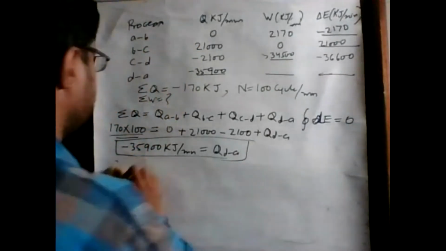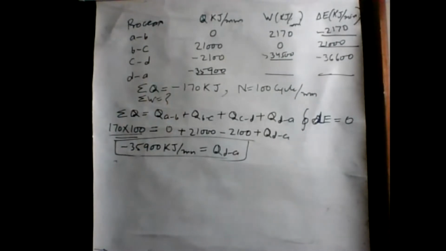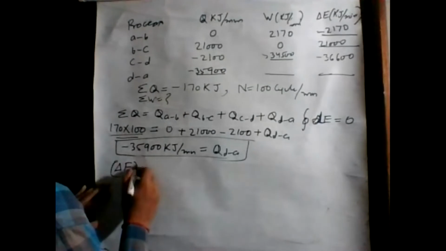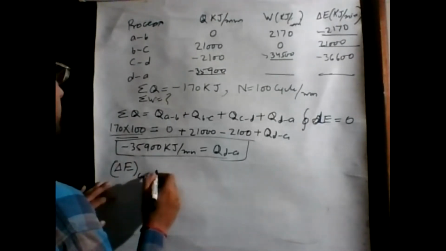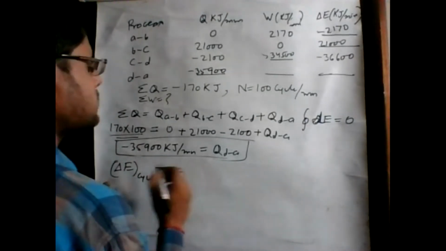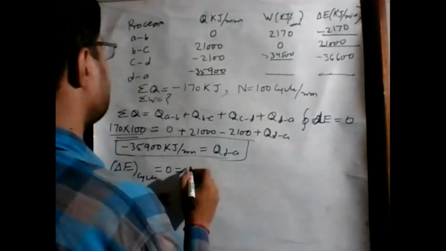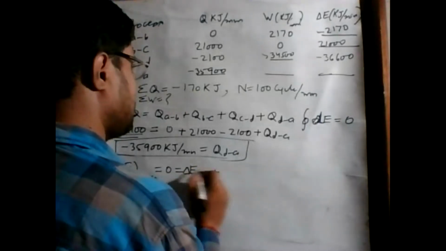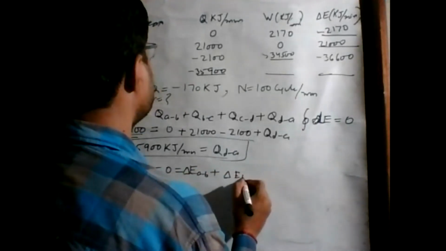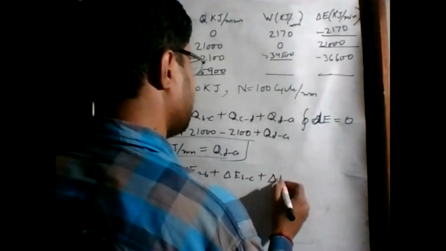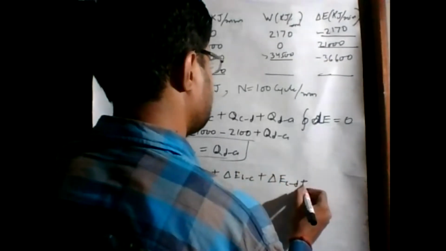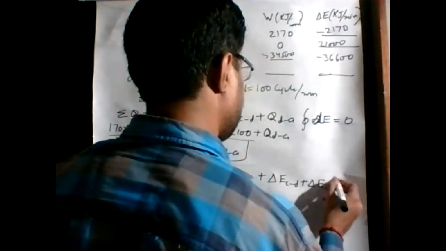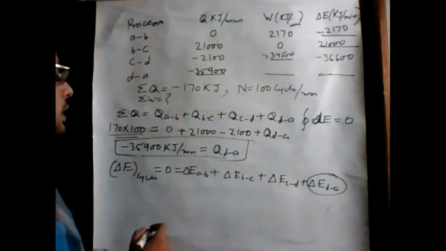So for getting the unknown value in the last term, we use this term: delta E for the cycle is equal to 0, and that is equal to delta E A to B plus delta E B to C plus delta E for C to D plus delta E D to A. We have to find this term. All values are given.